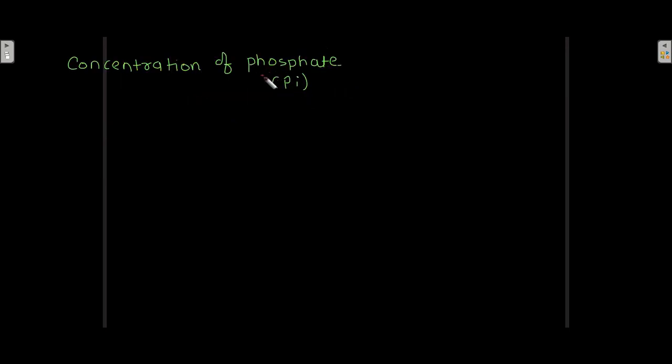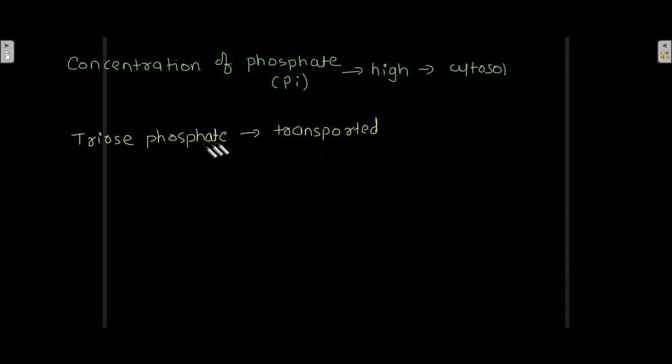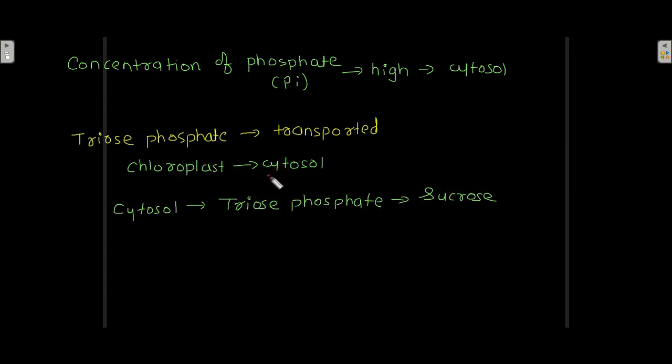Now when the concentration of phosphate, that is Pi, is high in the cytosol, in those conditions the triose phosphate is transported from the chloroplast into the cytosol. Triose phosphate means your glyceraldehyde 3-phosphate, which is synthesized in the chloroplast, is transported into the cytosol. And in the cytosol, this triose phosphate is converted into sucrose, and that is how sucrose is synthesized in the cytosol.